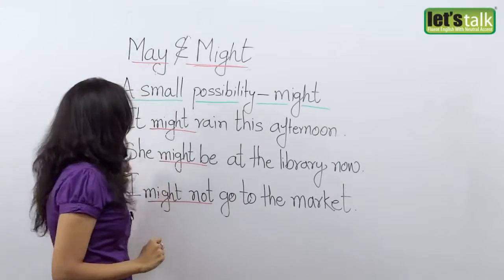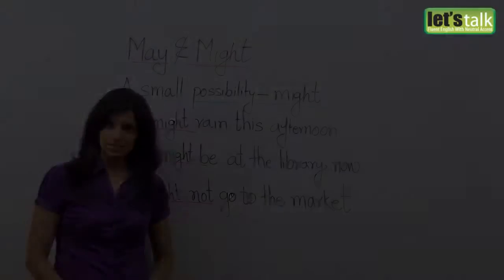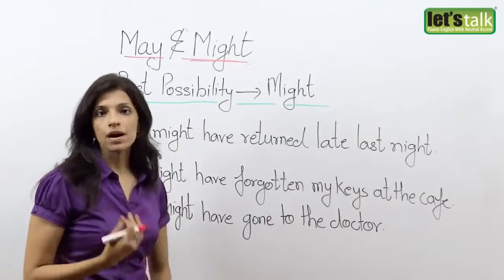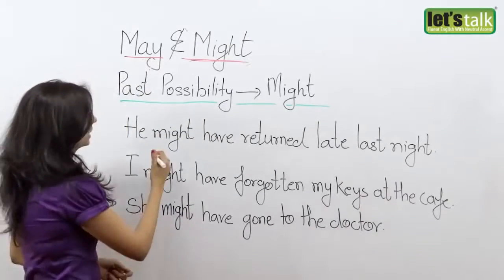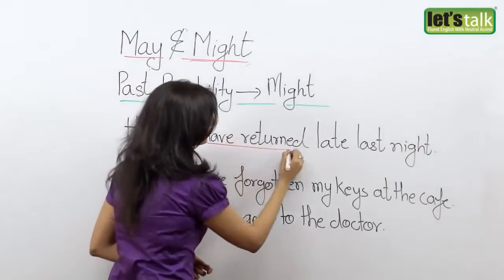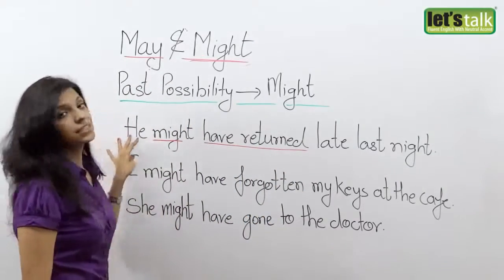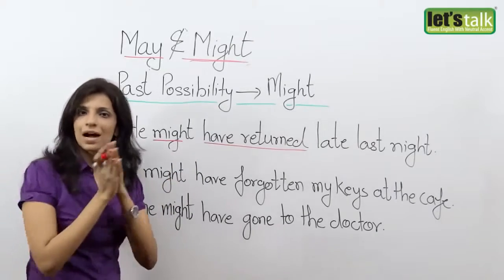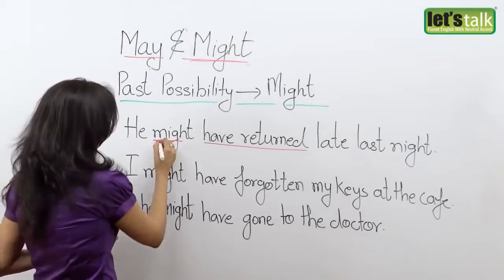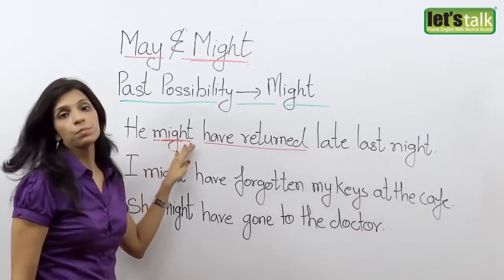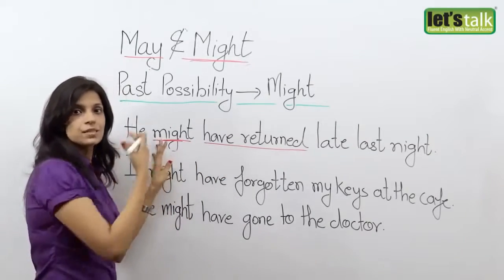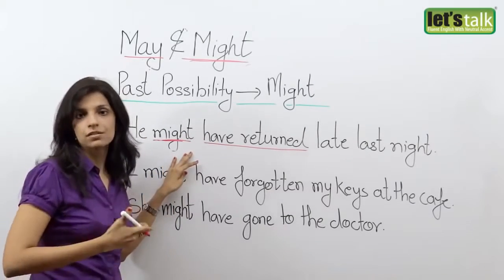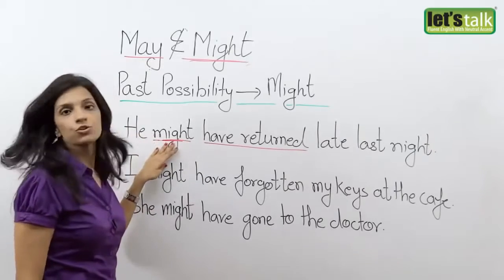So now I'm going to tell you how you use might in the past tense. So now let's take a look at how might is used when you want to talk about a past possibility. For example, he might have returned late last night. Now again, this is a possibility, it is something that you're not sure of. But because you're talking about a past possibility, it is always better to use might. Well, you can use may too, but again, might is the past of may. So when you talk about a past possibility or something that you're not sure of that may have happened, it's always better to use might.